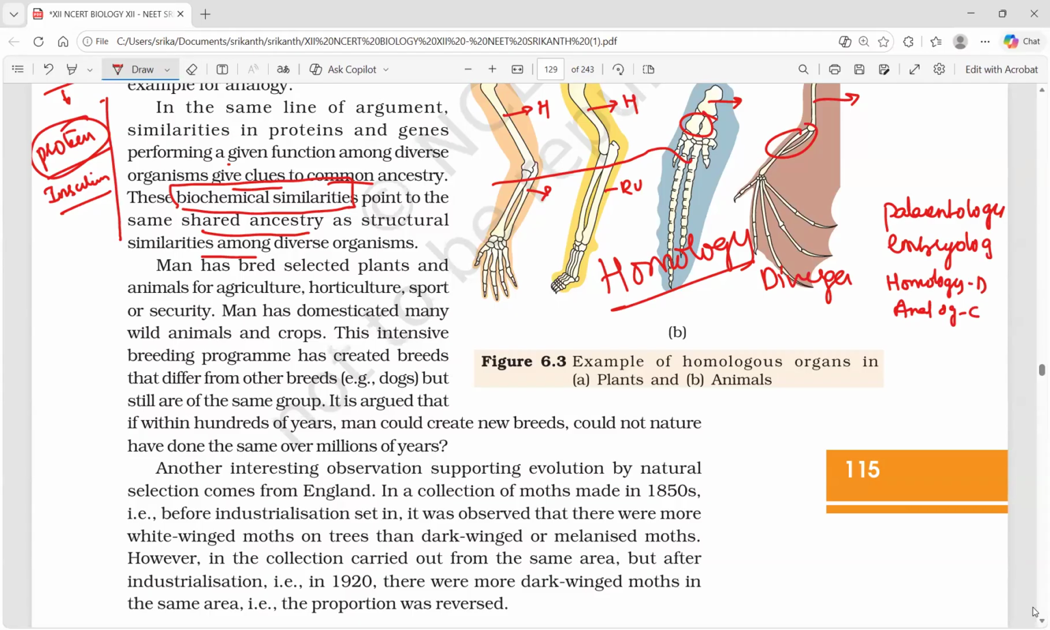Man has bred selected plants and animals for agriculture, horticulture, sport or security. Man has domesticated many wild animals and crops. This intensive breeding program has created breeds that differ from other breeds. In the case of dogs, you might have seen already, they are still the same group. It is argued that if within hundreds of years a man could create a new breed, could not nature have done the same over millions of years?